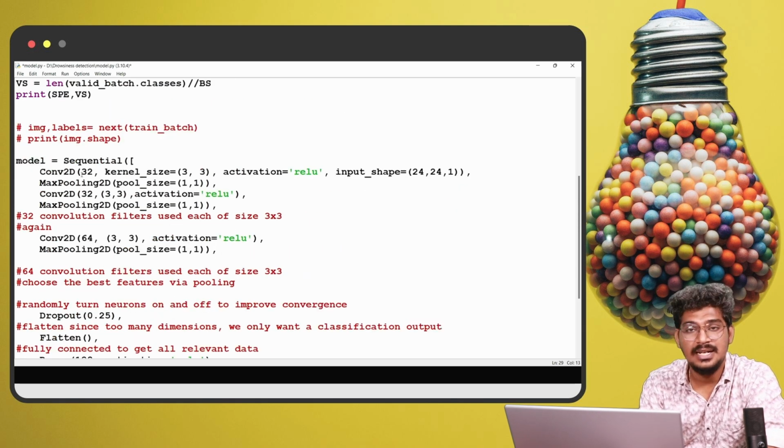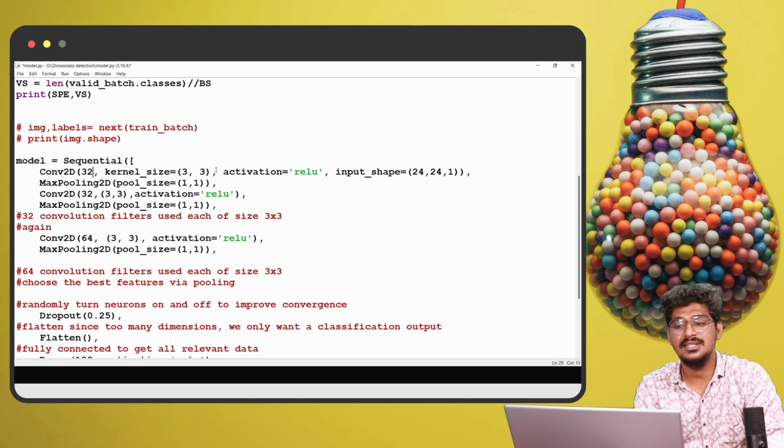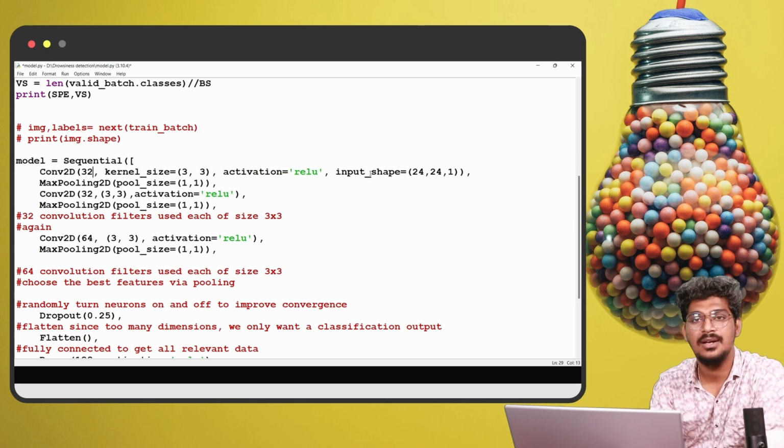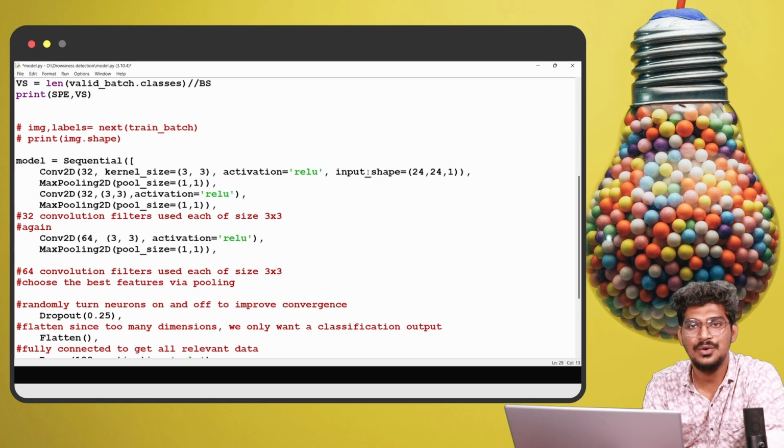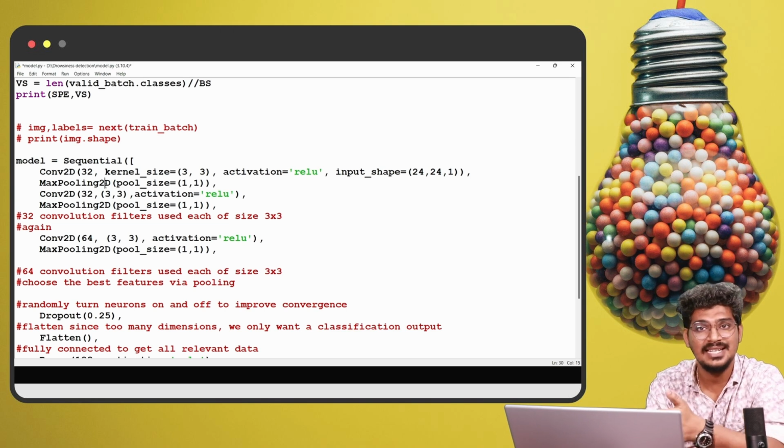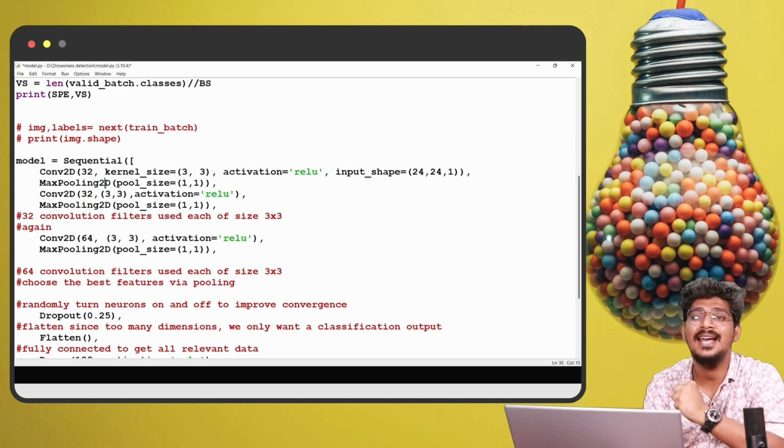So this is the convolution layer. In the initial layer, the first layer, we have to initialize the input shape, which is already the target size 24 by 24. So we have initialized it here. Then the activation function is relu, kernel size 3 by 3, and this is the 32 filters. It will return 32 features for each and every image. Then max pooling 2D. You already know the purpose: it returns the necessary and needed features from the image.